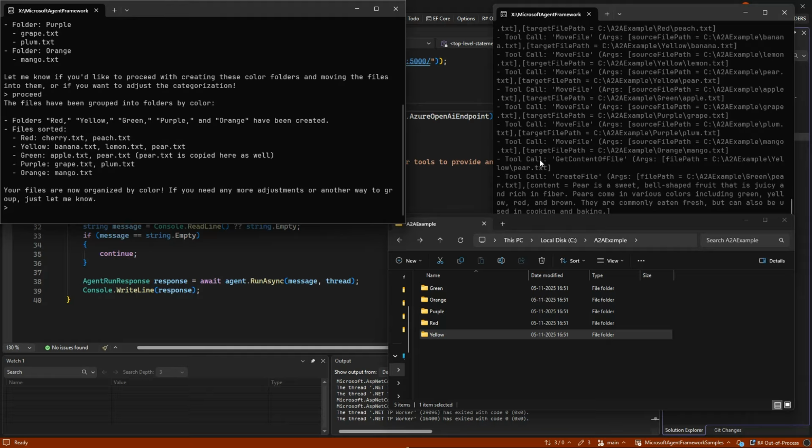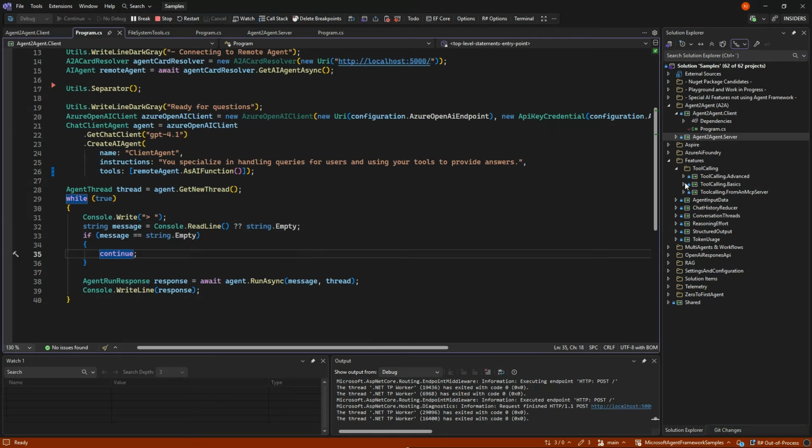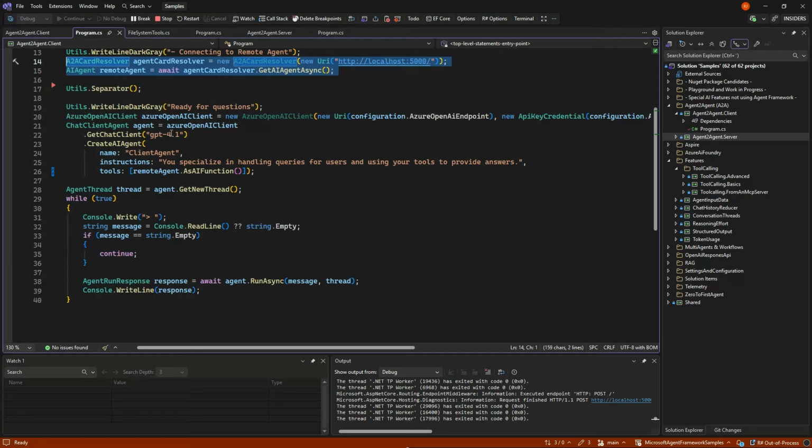So that is everything. Very simple to do. A little high complex topic, but behind the scenes, it's actually very simple, that it's just these two lines of code that give us an agent that we can use as a tool.